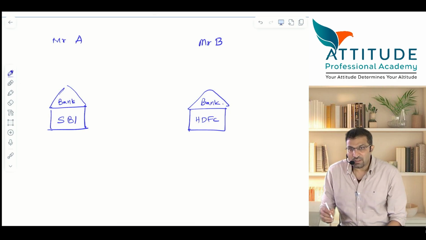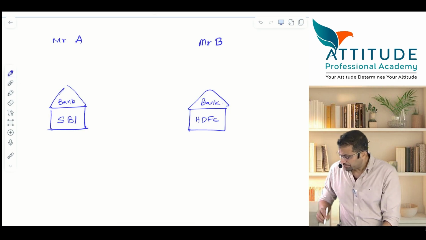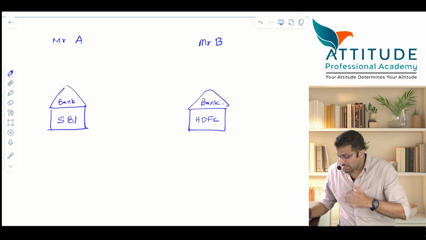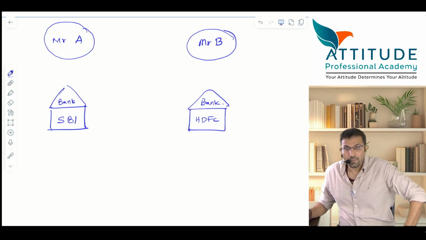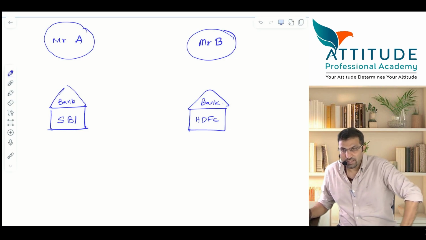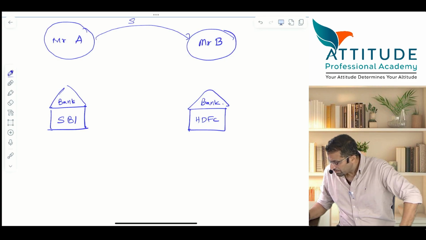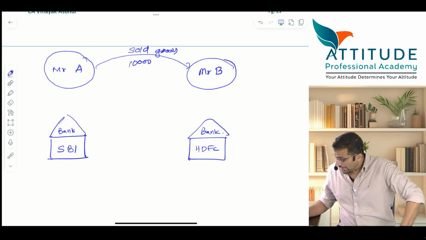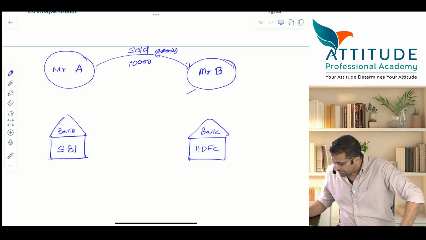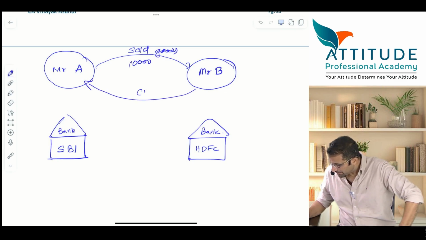I want 100% concentration, guys. Okay. Now let us assume, okay, please concentrate. A has sold some goods. A has sold goods, let us say worth rupees 10,000, and B has given his check to A, check.